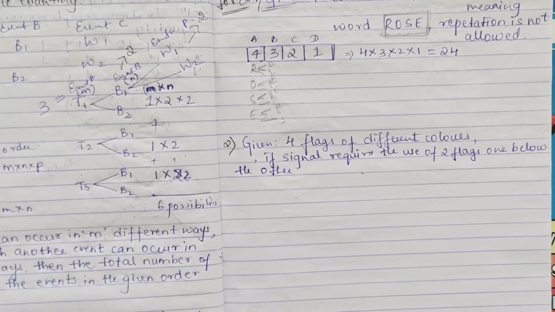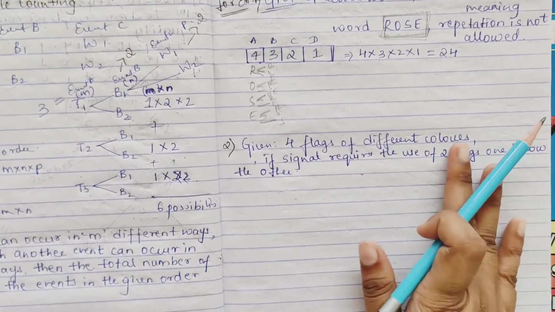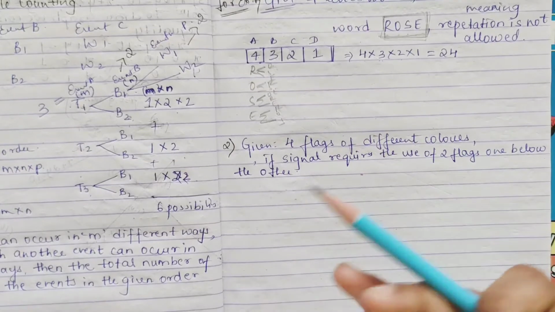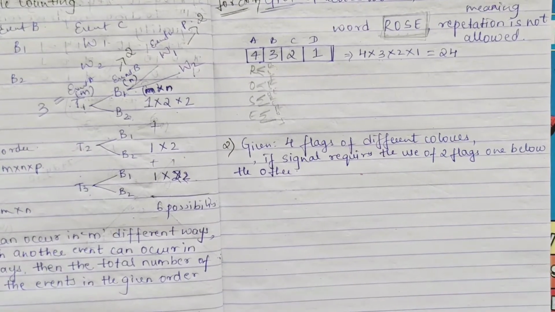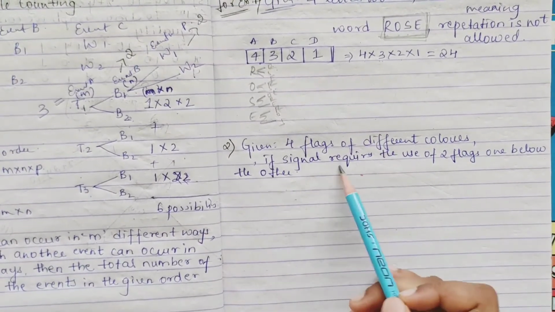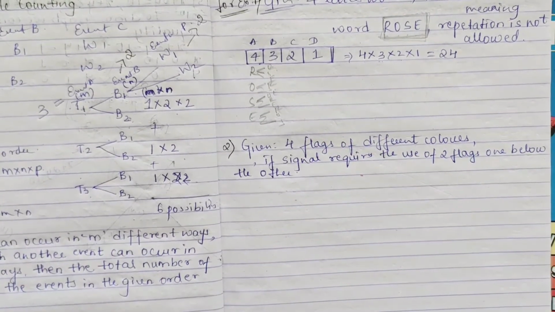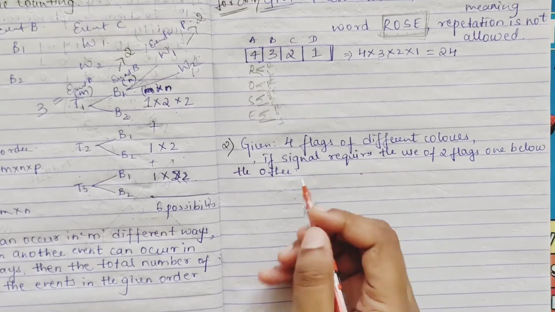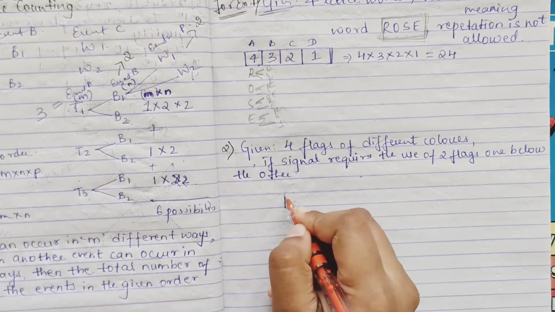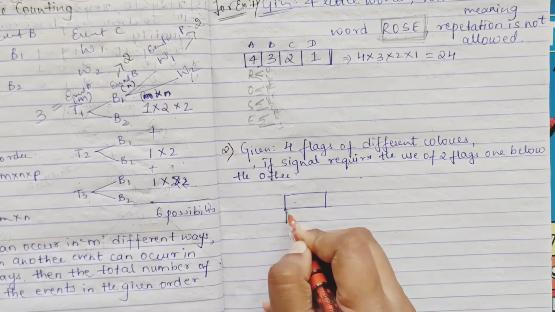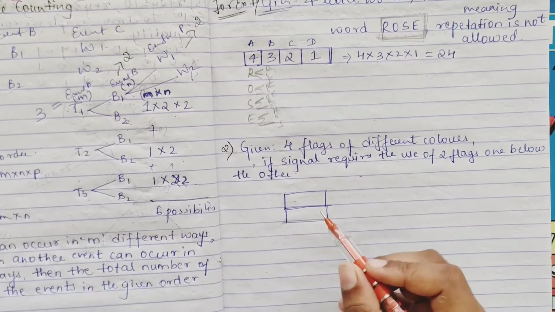What they have given: I have written just 4 flags of different colors, and they are asking how many different signals can be generated. If a signal requires the use of 2 flags, one below the other. Now if we go according to our block diagram, 2 flags only, one below the other, they have said. So one place here and one below.